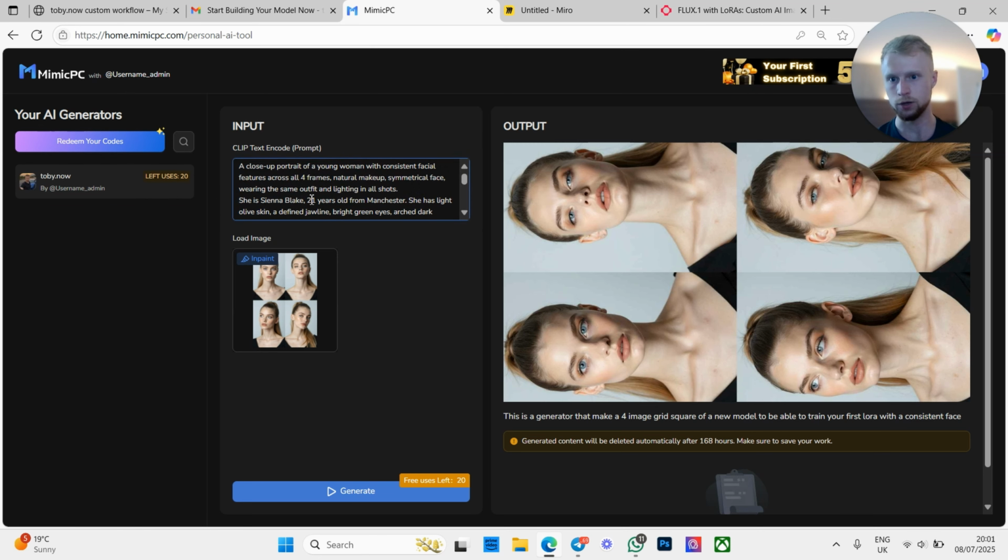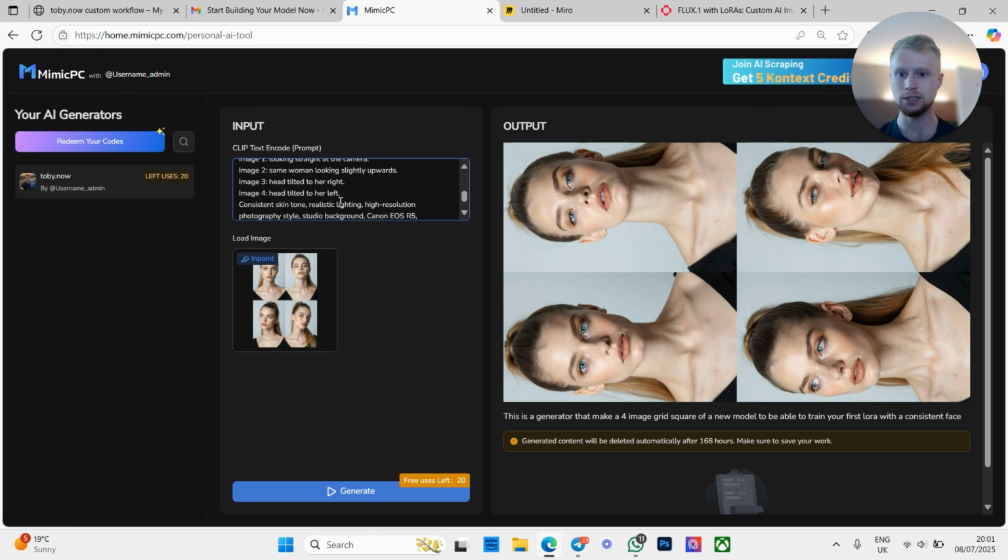I've got a little one here, which I just put in. Like I kind of said, it's the exact same, different name, Manchester, blah, blah, blah. I don't even know where I got this prompt from. Pretty sure I just ChatGPT'd it. Screenshot that and then ChatGPT'd it to my model. But this is what my model is going to look like. This is what I want her to look like.